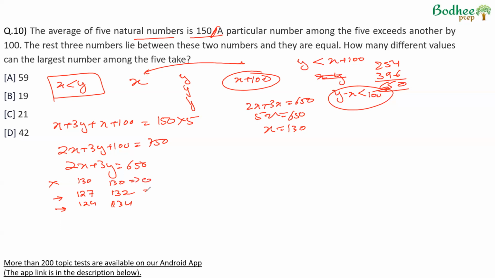Here the difference is 0. Here the difference becomes 5. Here it becomes 10. So at every step, the difference will increase by 5. So if this process is repeated 20 times, that is, we subtract 20 times 2 from here, so we will reach a point where this becomes 130 minus 20 times 2.